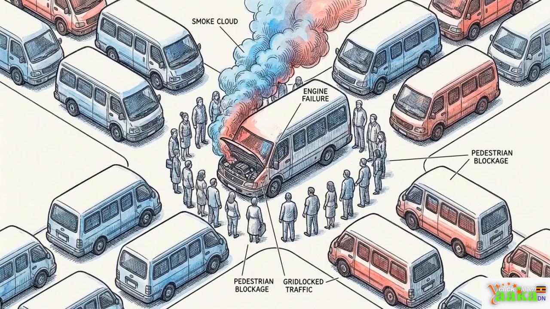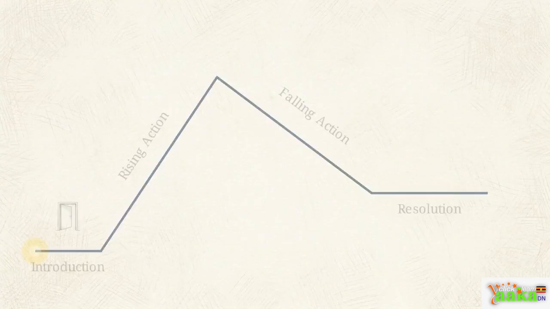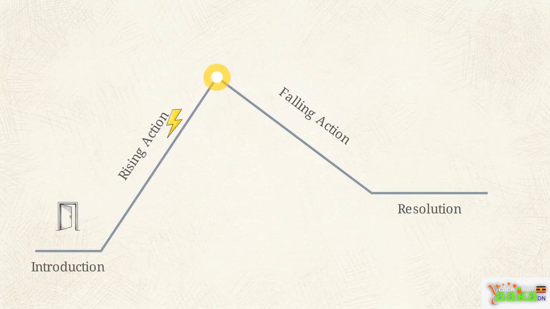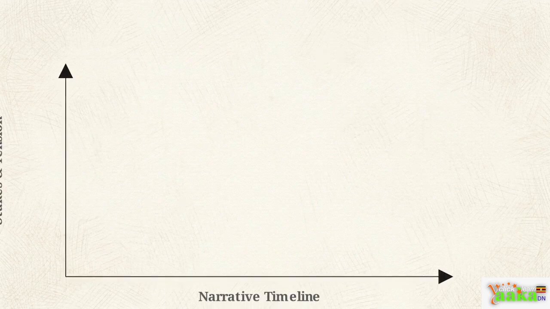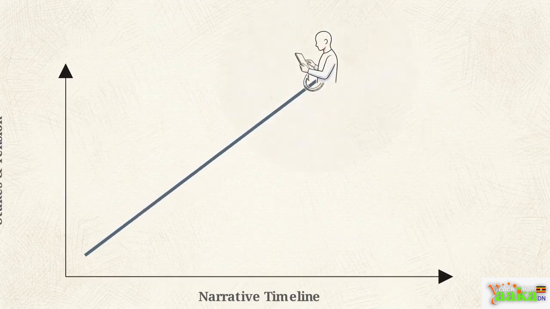Think about that character in the taxi park. If the vehicle breaks down at the exact moment they need to move, and the stress reaches its absolute peak, what is the literary term for that moment? That peak is the climax. It is the most intense point of the story and the ultimate turning point for the characters, though it is not yet the conclusion. A strong plot functions as a tension management system. It hooks the reader by escalating the stakes until that breaking point is finally reached.